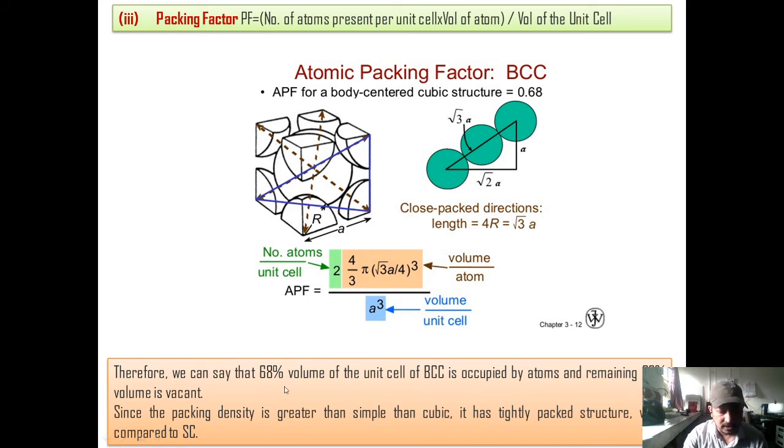Therefore, we can say that 68% of the volume of the BCC unit cell is occupied by atoms, and the remaining 32% is vacant space. Since the packing density is greater than that of the simple cubic lattice, it has a more tightly packed structure as compared to the simple cubic structure.